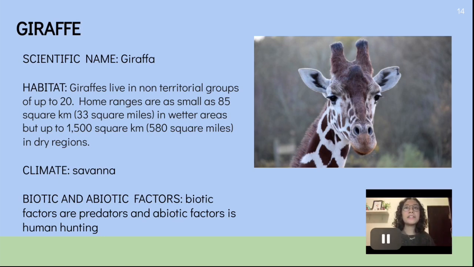Giraffe. The scientific name is Giraffa. The habitat. Giraffes live in non-territorial groups of up to 20. Home ranges are as small as 85 square kilometers in wetter areas, but up to 1,500 square kilometers in dry regions. The climate that they live in is the savanna. Biotic and abiotic factors. Biotic factors are predators, and abiotic factors is human hunting.